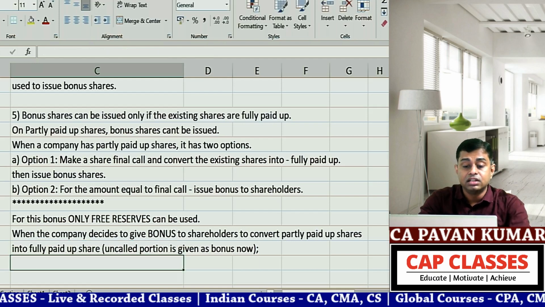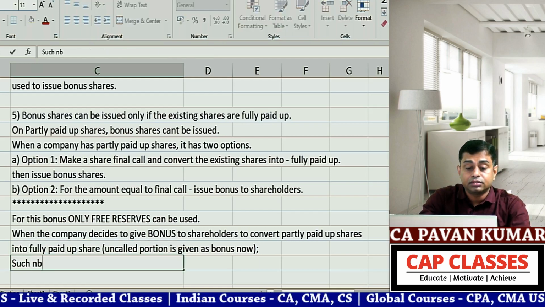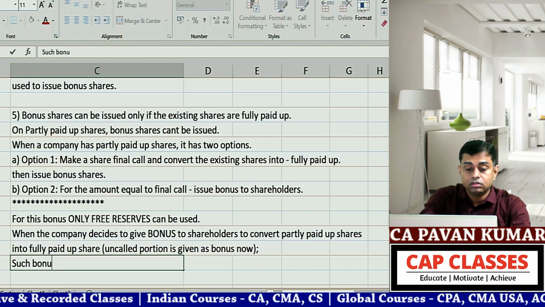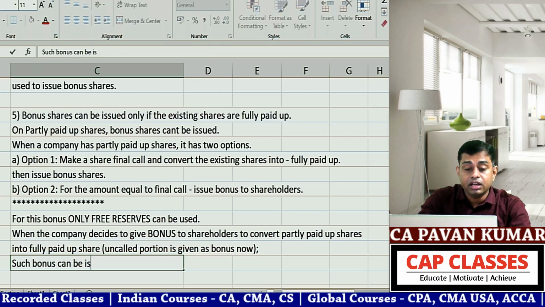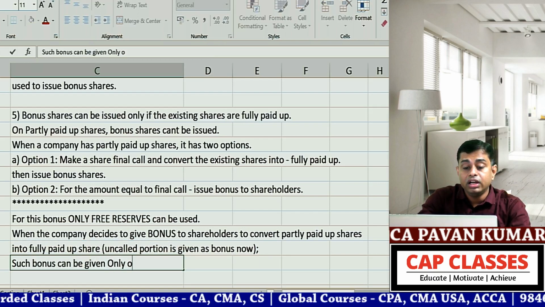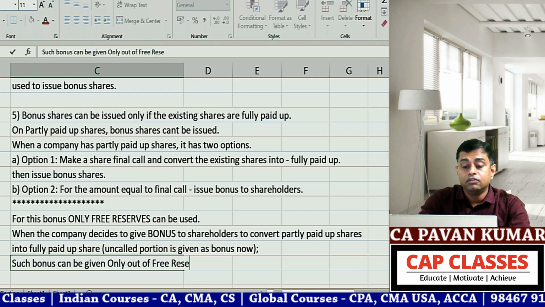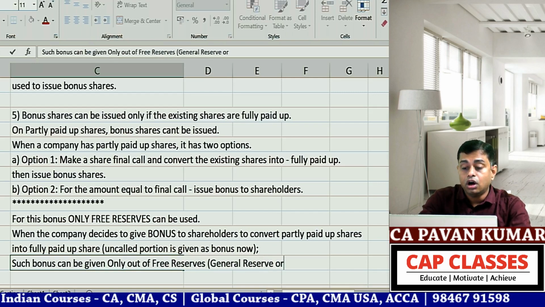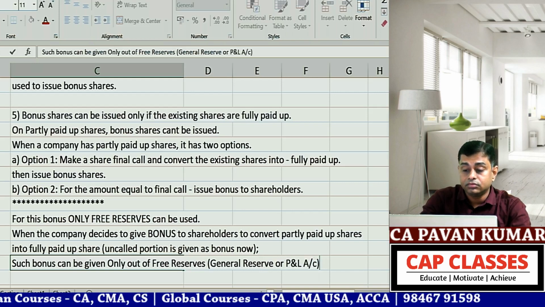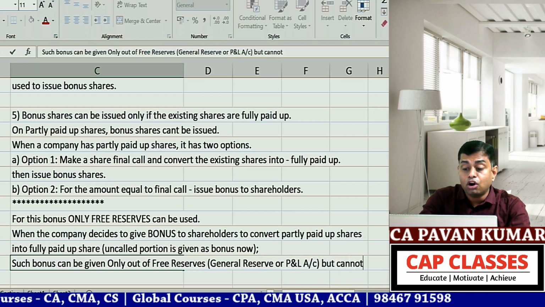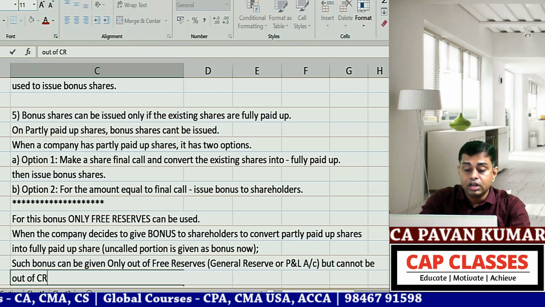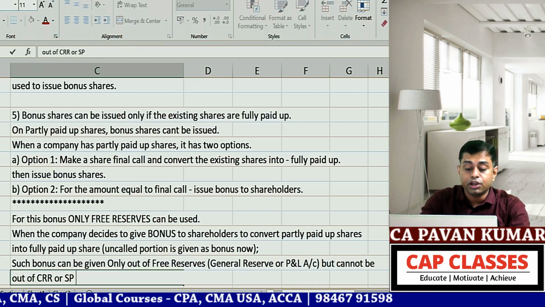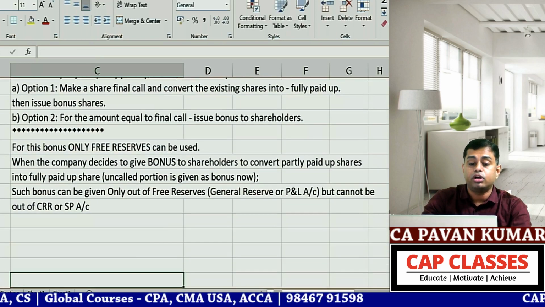When the company decides, such bonus can be given only out of free reserves, that is general reserve or P&L account, but cannot be out of capital redemption reserve or securities premium account. This is very important.